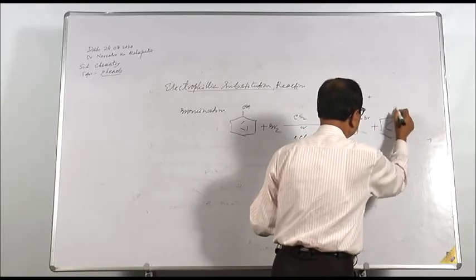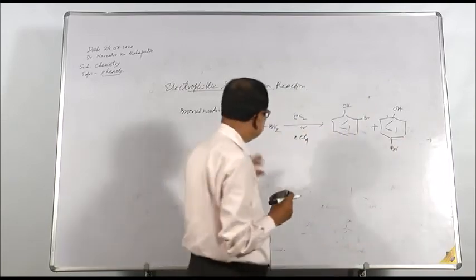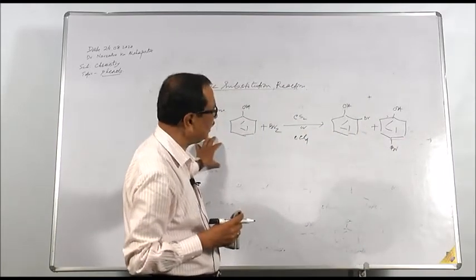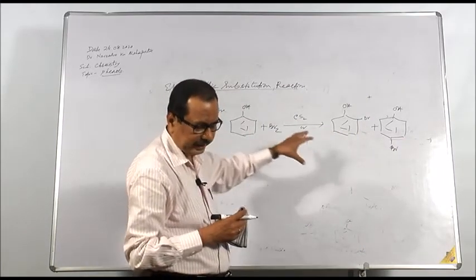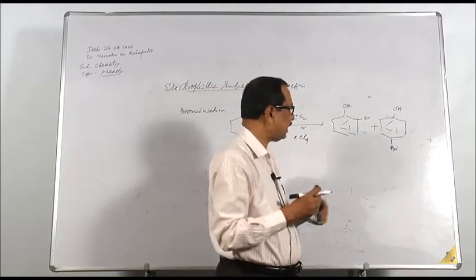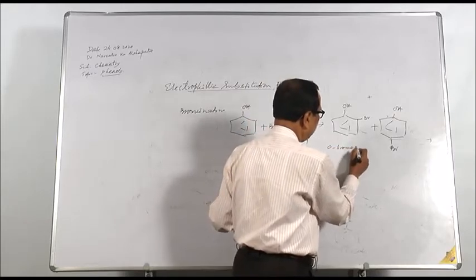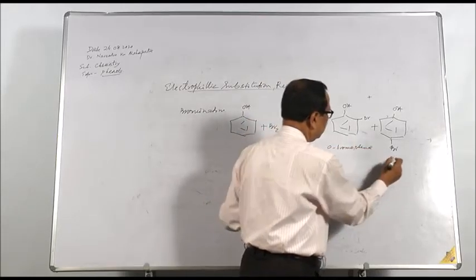Here, why? Because the OH group is an electron donating group. Electron donating groups are ortho-para directing in nature. Therefore, we will get orthobromophenol and parabromophenol.